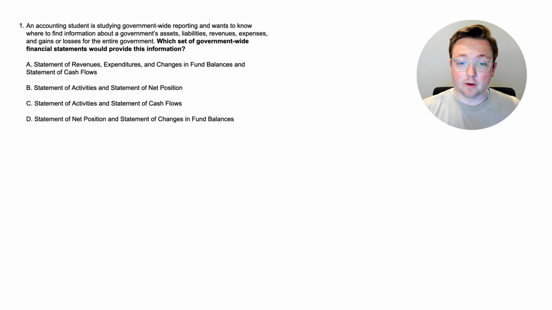So would it be the statement of revenues, expenditures, and changes in fund balances, and the statement of cash flows? Would it be the statement of activities and the statement of net position? Would it be the statement of activities and the statement of cash flows? Would it be the statement of net position and the statement of changes in fund balances? So out of these different options, which 2 statements are going to contain what the student wants to know and what the student wants to find out?